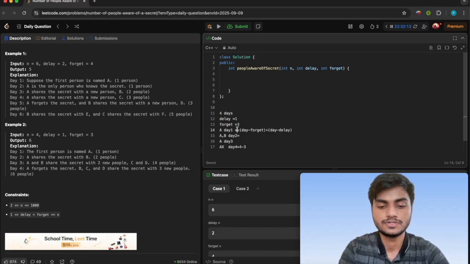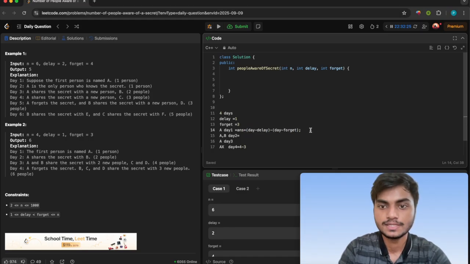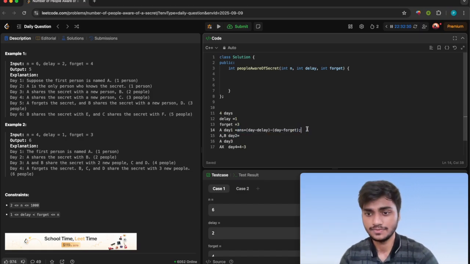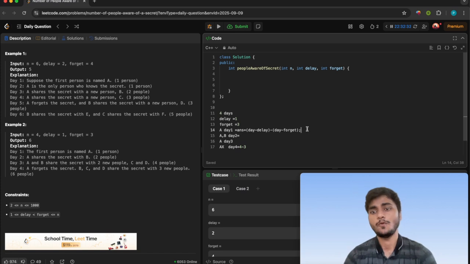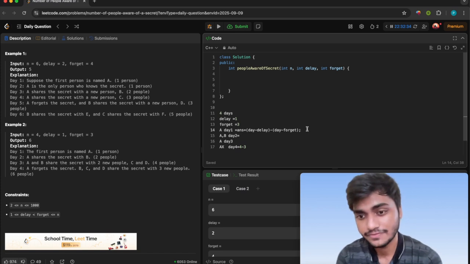Let's consider the total contribution as your answer. So the answer will be dp[d minus delay] minus dp[d minus forget]. This is your formula for each day's contribution. But what will be your final answer?